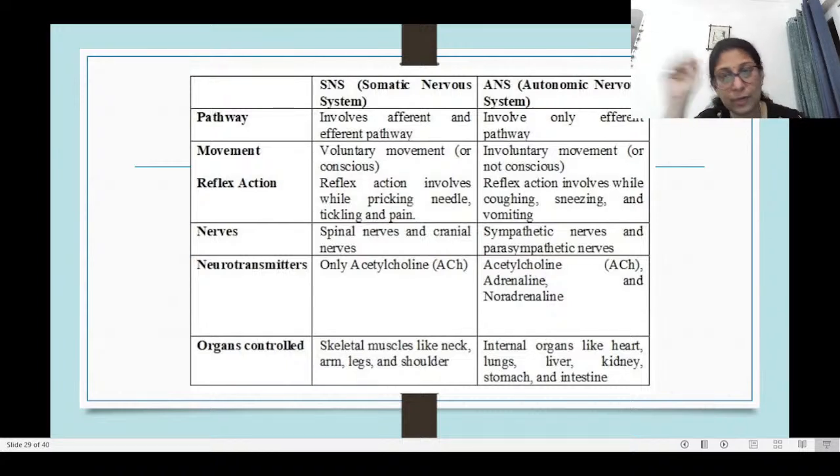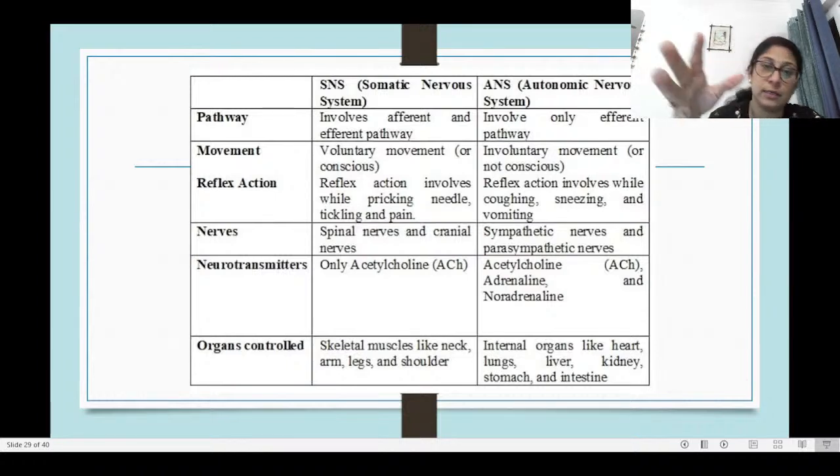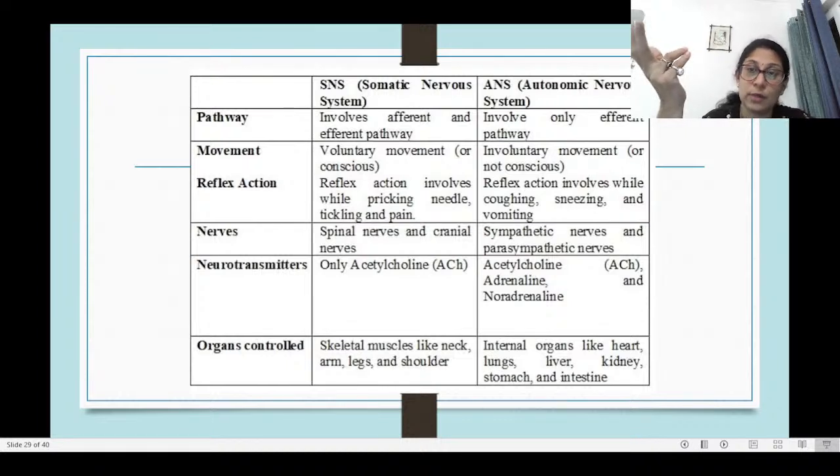Whatever you need to do, that information comes from the central nervous system, so it just has to act. Whereas in case of the somatic nervous system, you are thinking, you are deciding, and then you are moving your hand and legs. So there is both afferent and efferent pathway. So the movement is voluntary or conscious, whereas in case of the autonomic nervous system, it is involuntary.